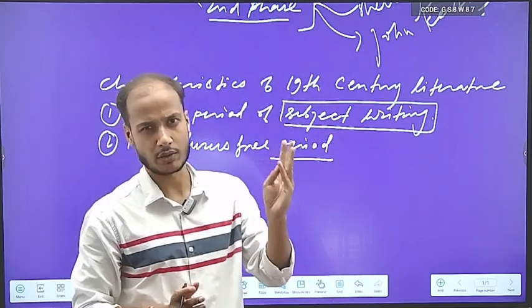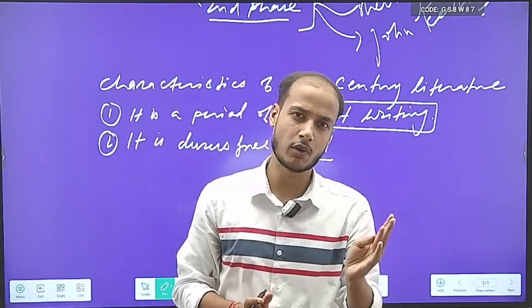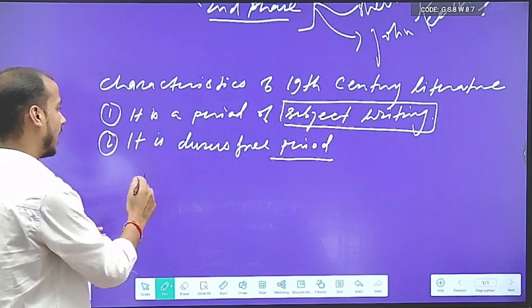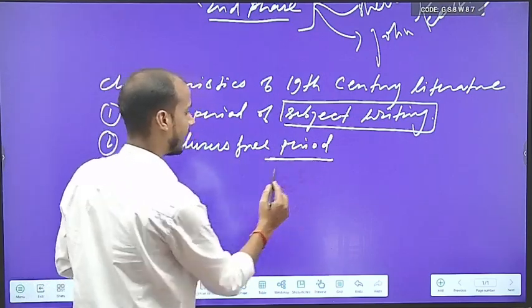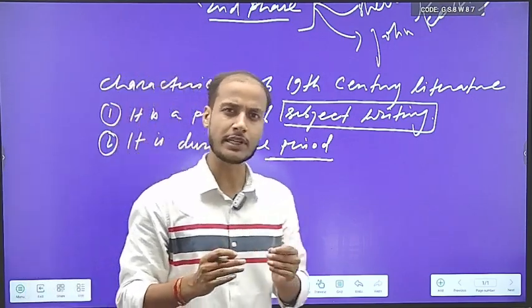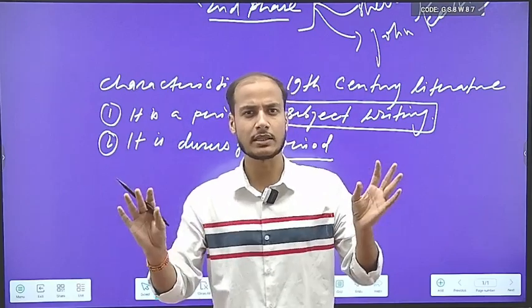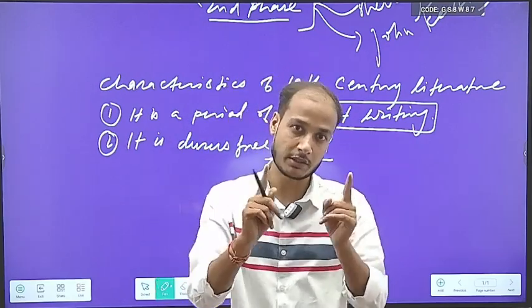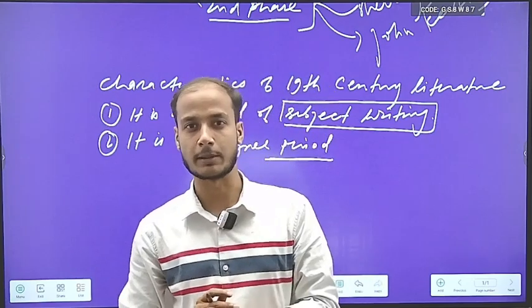Whether it is John Dryden, whether it is Alexander Pope, right? But it is not so with 19th century poets. They were free, and it is a duress free period. Poets were totally free to give expression, and they were not ruled, rather they were ruling the literature. This is a very important point that everyone should understand.